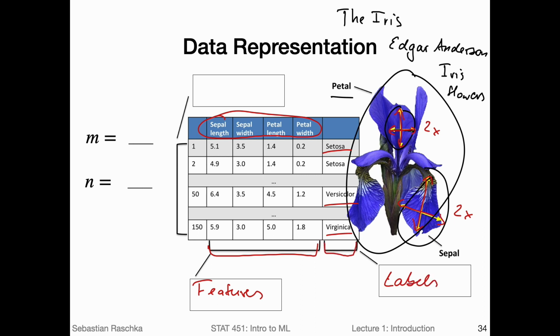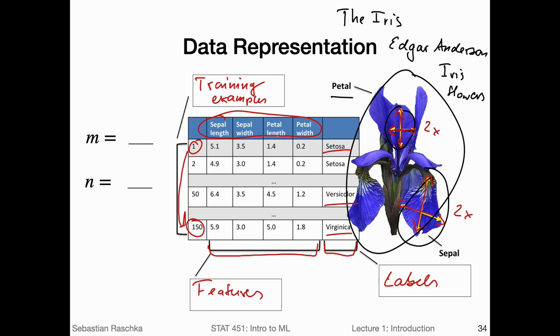Then we have 150 of these measurements and class labels. So we have in the training set our training examples from 1 to 150. Usually in this class we will try to stick to the same notation for basic things like number of features and number of examples.